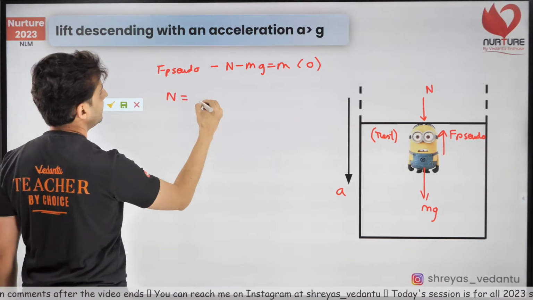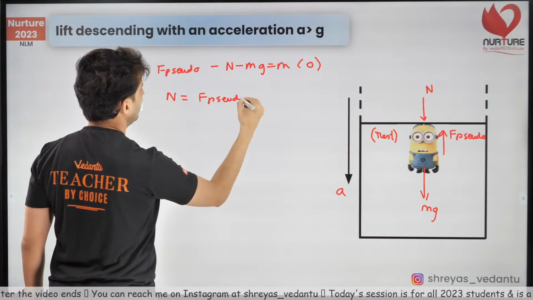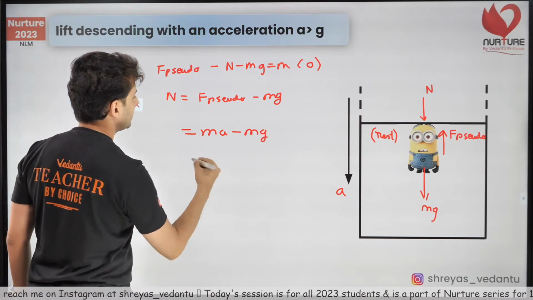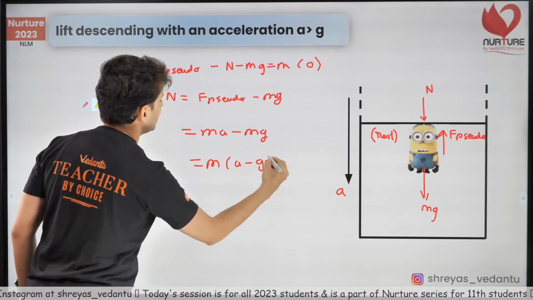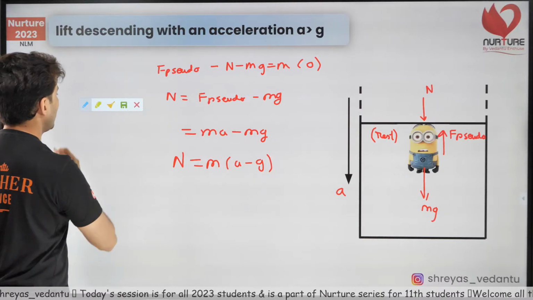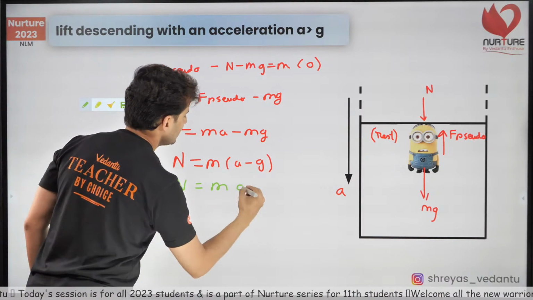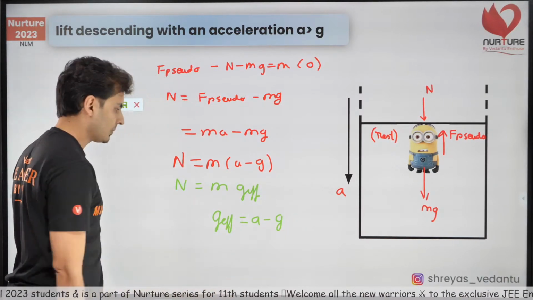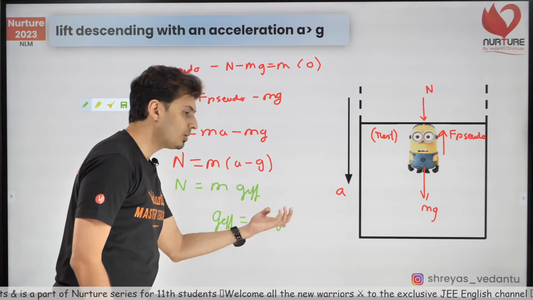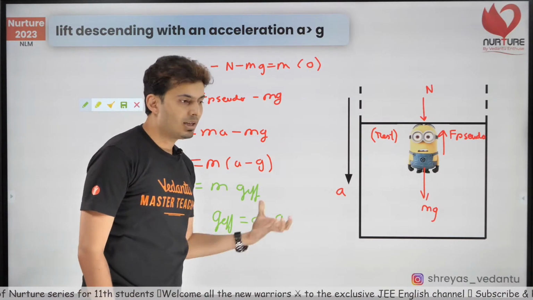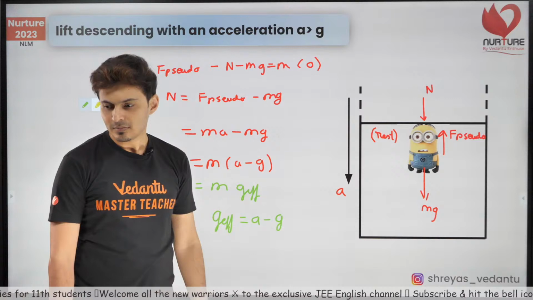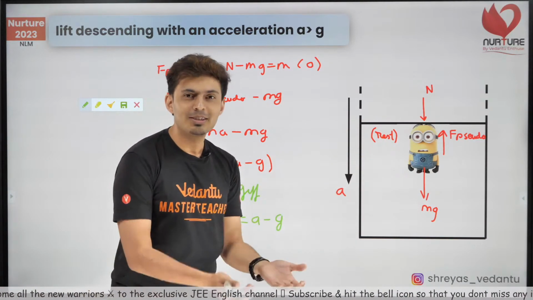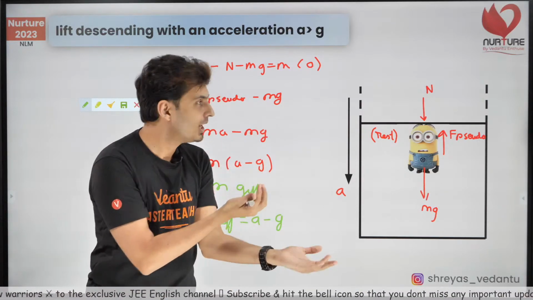Rearrange and you'll get normal is the pseudo minus mg, and in this case ma minus mg, therefore it is a minus g. Interesting. So in this case, can you see that your g effective has become a minus g, because a is more. If a was less, it will be g minus a. If a is more, it will be a minus g. And you will be like, sir, what if a is equal to g?